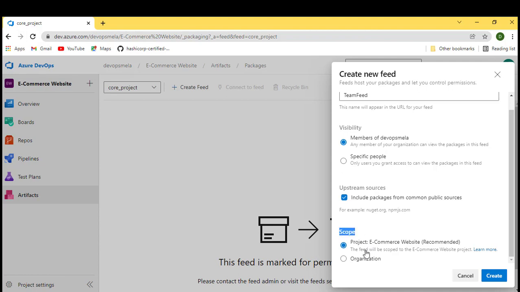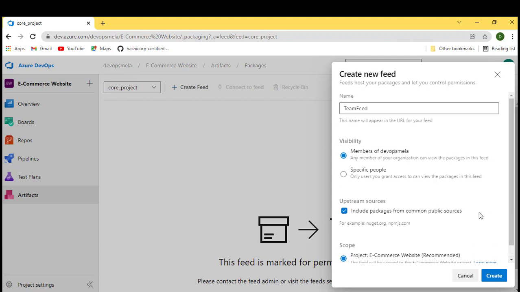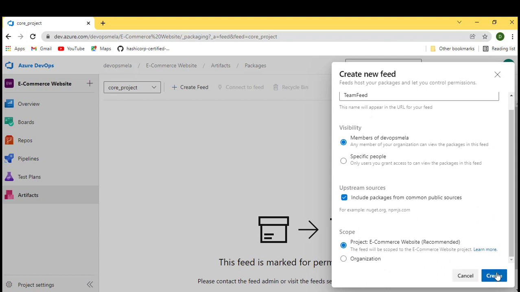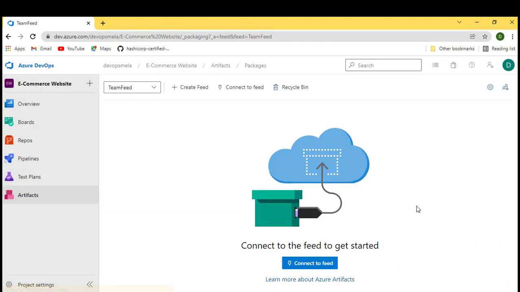Scope, we can define the scope. The scope is either for this particular project, that is the e-commerce website, or the organization level. Whatever scope you want to select. We'll stick with this particular project itself. For now, we'll stick with all the default options. So we have the feed created. As of now, inside the feed we don't have anything.